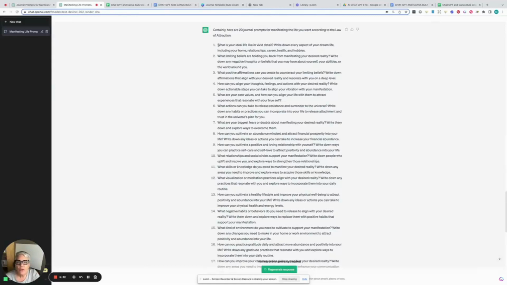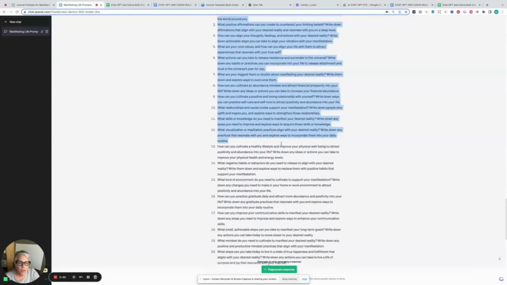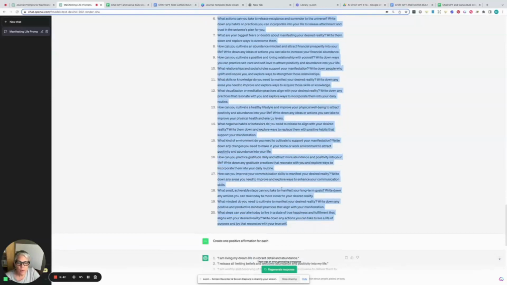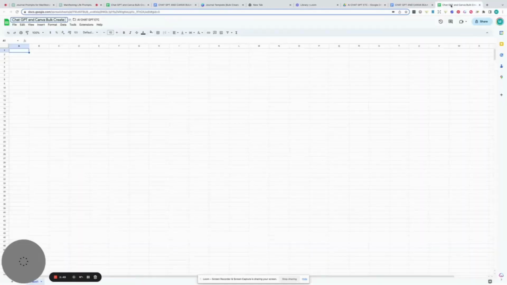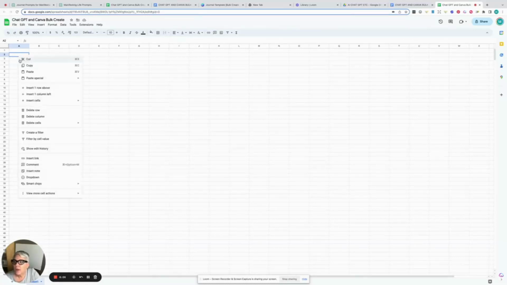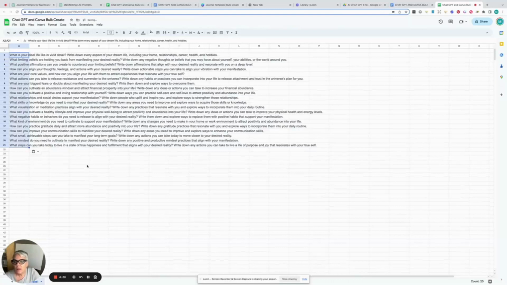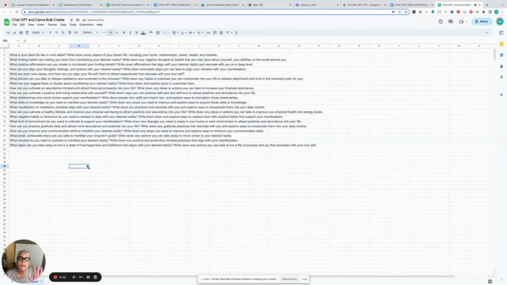I'm going to copy them, just highlighting them all with my mouse, like it were a word processing document. I'm going to right click and hit copy. Then I'm going to go to my Google Sheet, and maybe I'll go to the next box down. I'm just leaving a space. You don't have to. My mouse is just inside of what corresponds to 2A. I'll right click and hit paste. And there they are. That is fantastic.